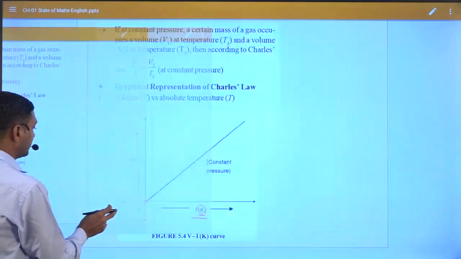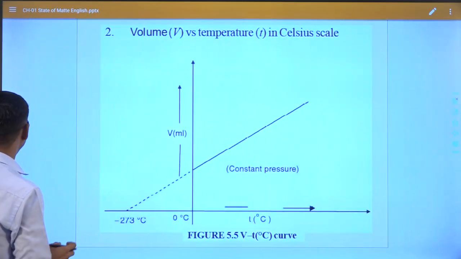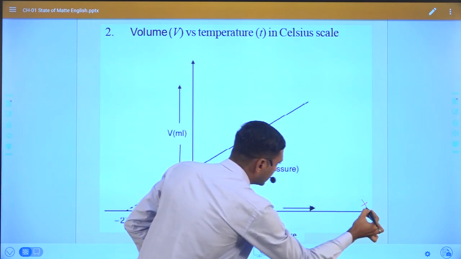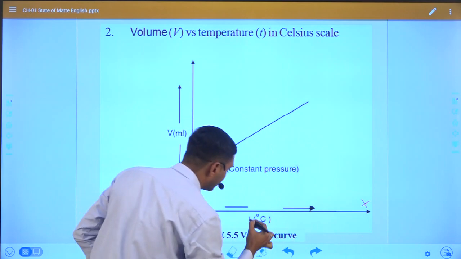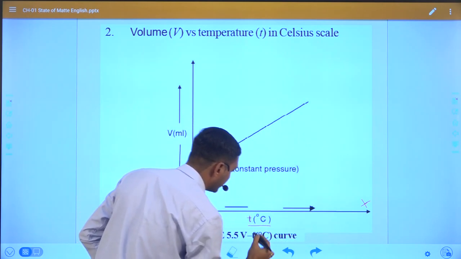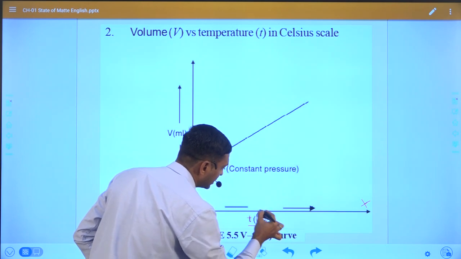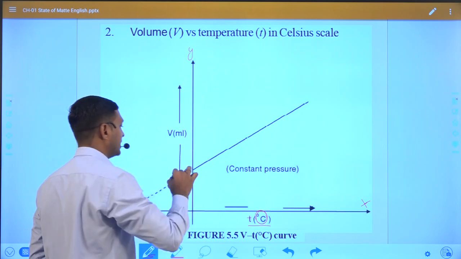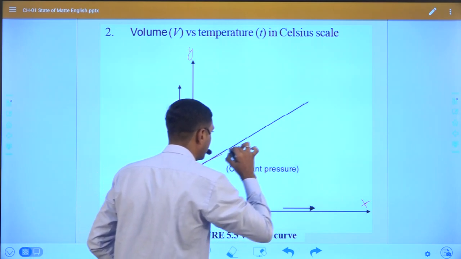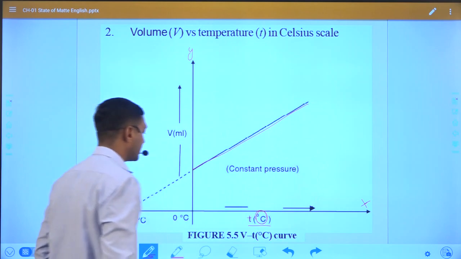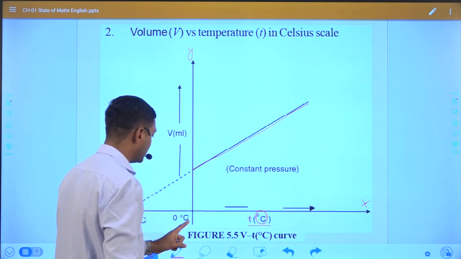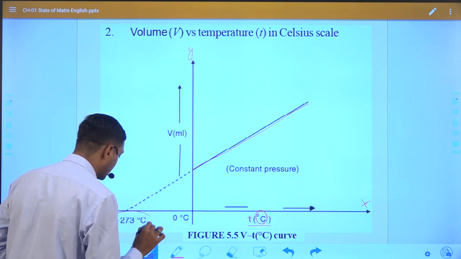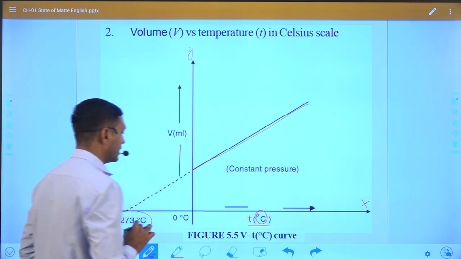But if we see this graph, you can see again, if we plot the graph of temperature, here taken in degrees, versus volume, that also comes as a straight line, but you can see that it never starts at 0 degrees, it starts at minus 273 degrees, right?